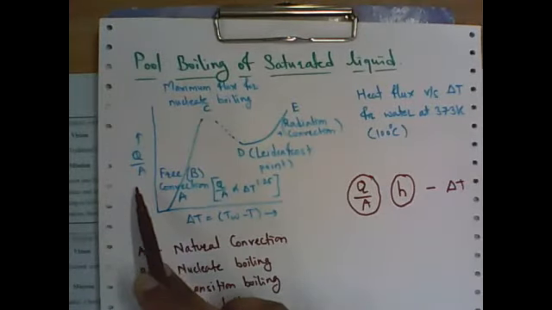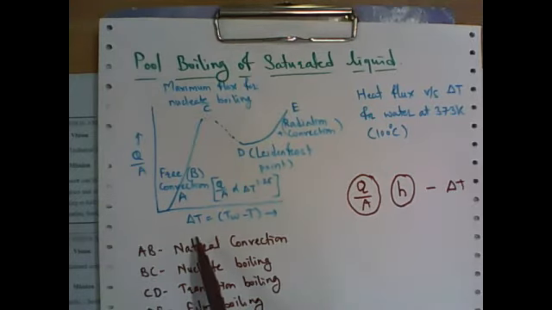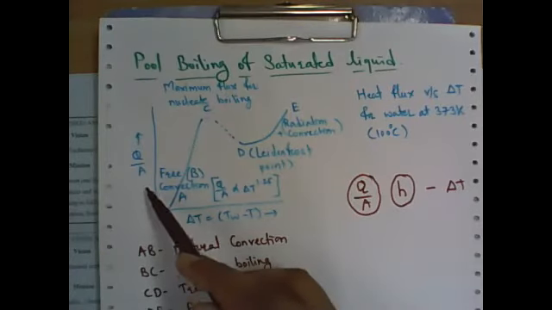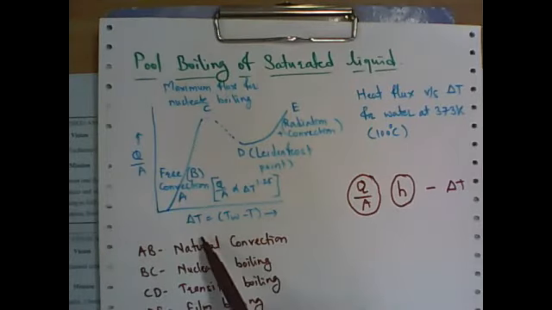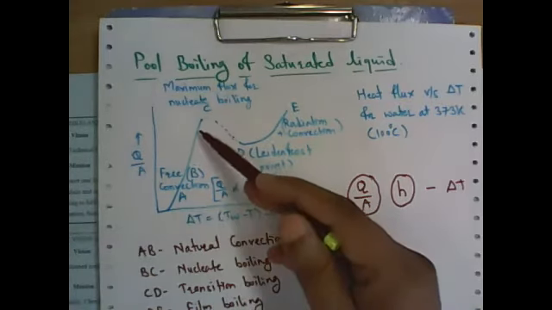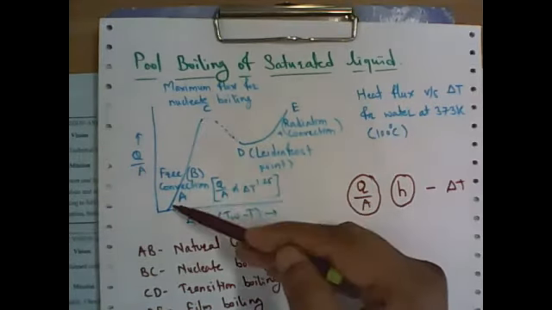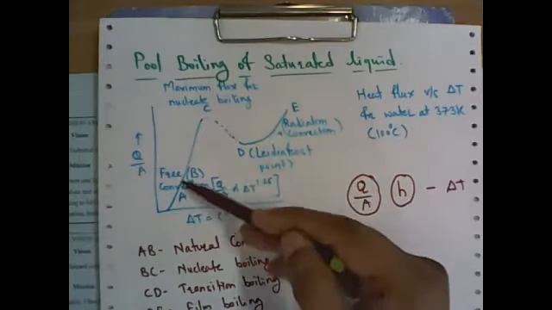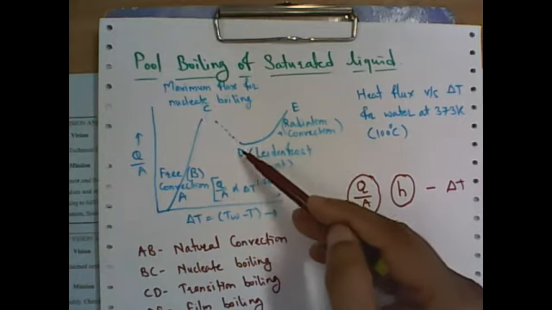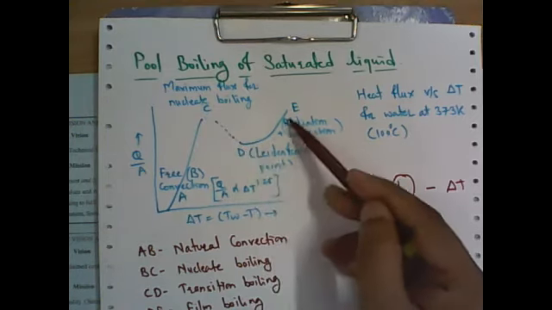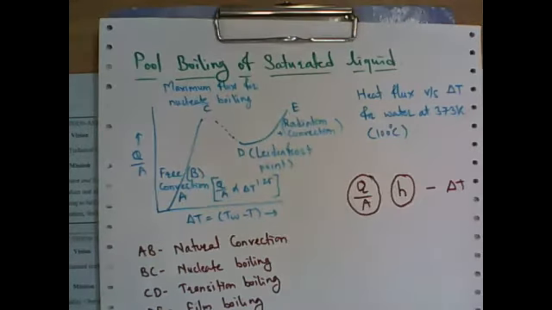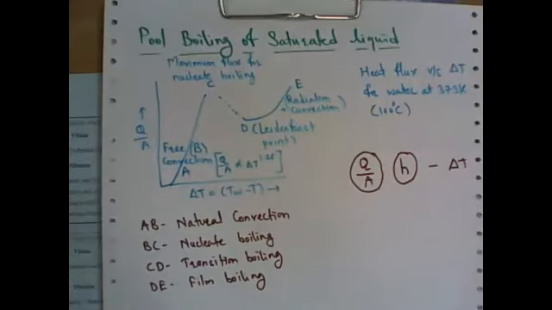On the y-axis is the heat flux, and on the x-axis is the temperature difference. This delta T is nothing but the driving force. Since Q by A is proportional to delta T, normally the graph is like this. In this graph, from A to B and B to C it is a positive slope, from C to D it is a negative slope, and from D to E it is again a positive slope. So what exactly does this indicate, and what are these A to B, B to C, C to D, and D to E segments?